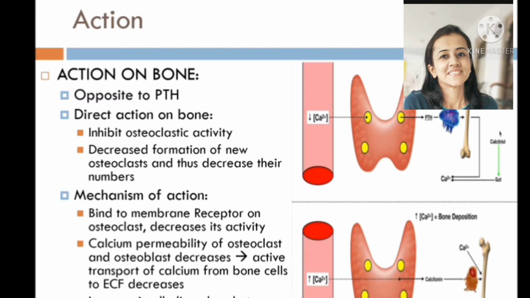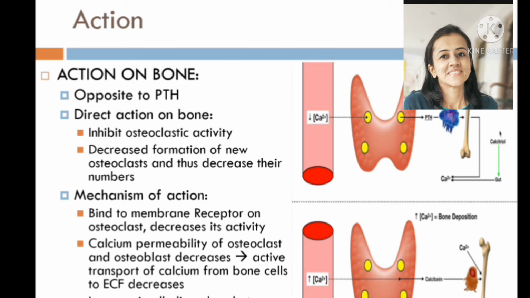Now, action on the bones. Actions are opposite to parathyroid hormone. Parathyroid hormone increases bone resorption, whereas calcitonin decreases bone resorption. It has direct action on the bone. It inhibits osteoclastic activity. It decreases formation of new osteoclasts and therefore it decreases the total number of osteoclasts.